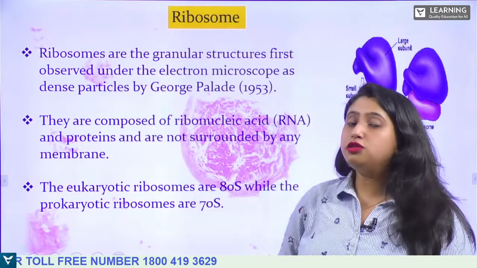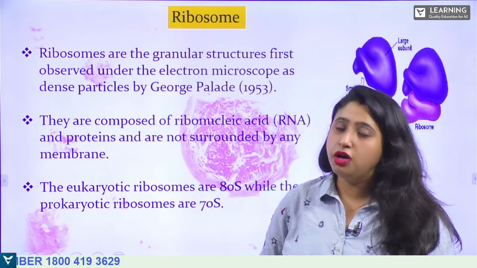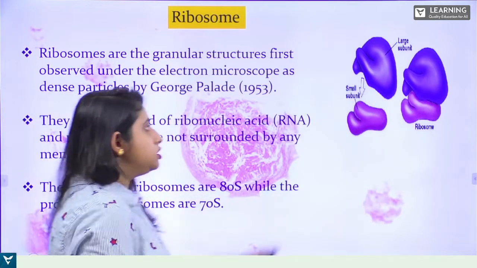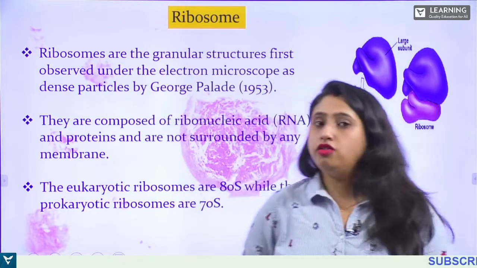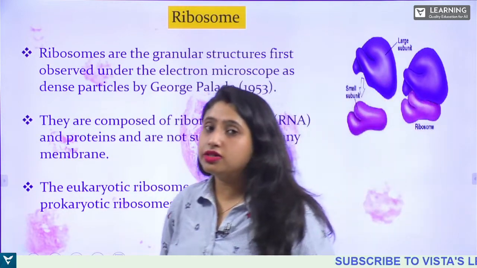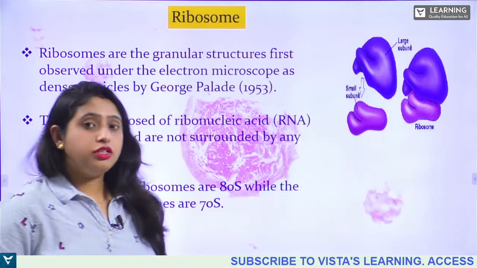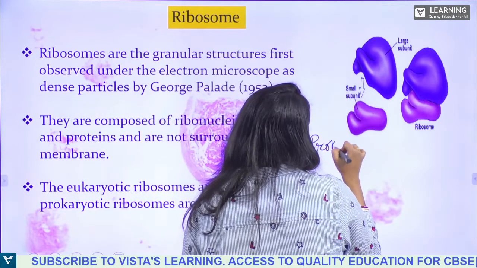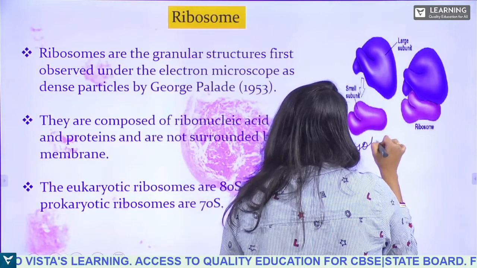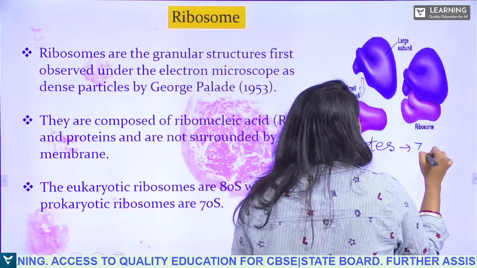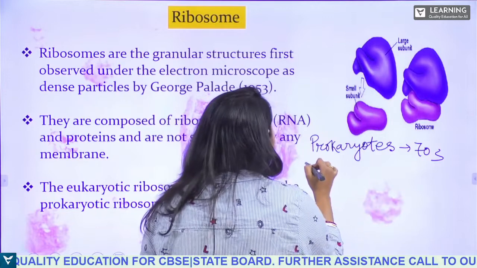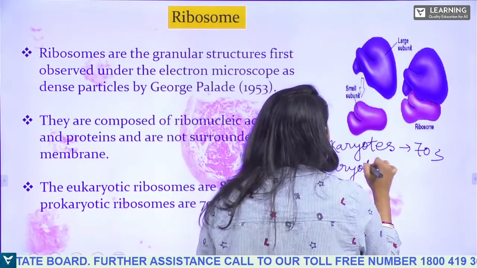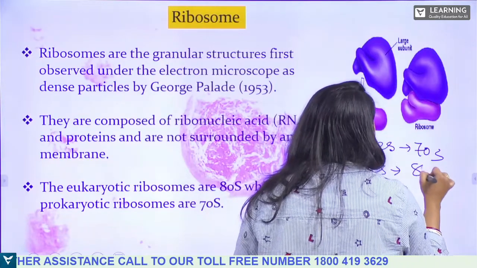Now let us move into the next topic, that is ribosome, which you have studied in the previous topics also. This is the structure of ribosome, and you know that in case of prokaryotes there are 70S ribosomes, and in case of eukaryotes there are 80S ribosomes.